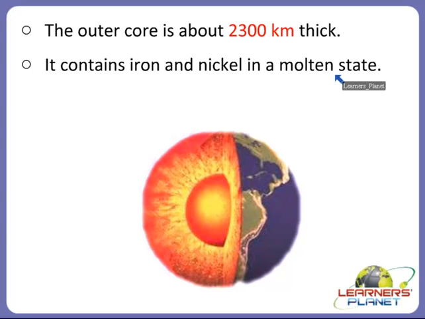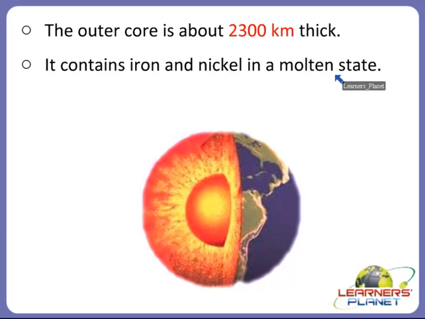So what is it actually consisting of? It contains iron and nickel in a molten state, right? And the outer core also consists of some amount of sulfur in it, right? So it actually forms the center of the earth, right?